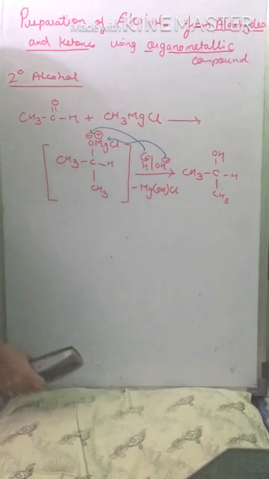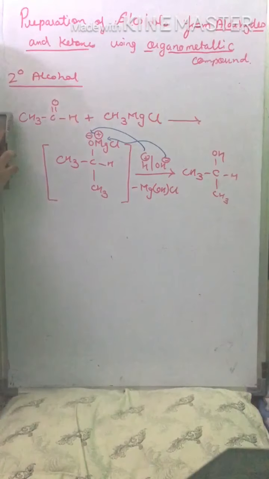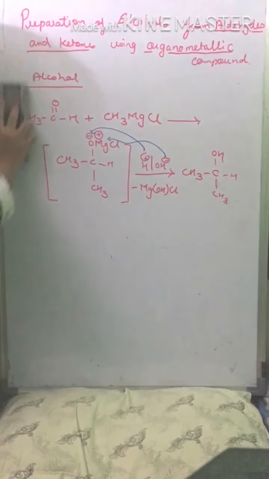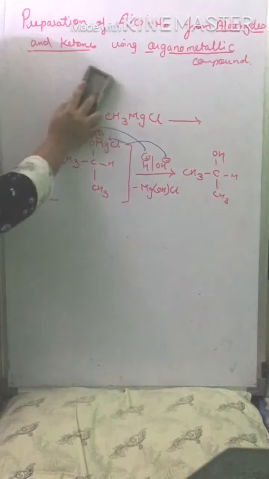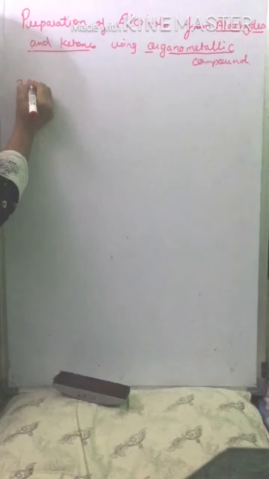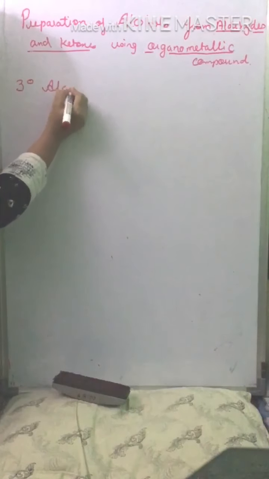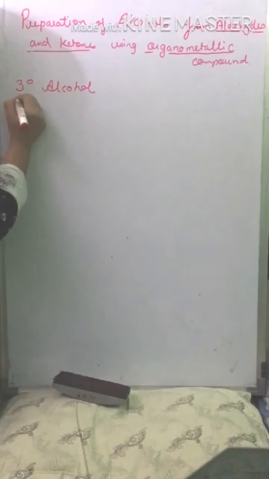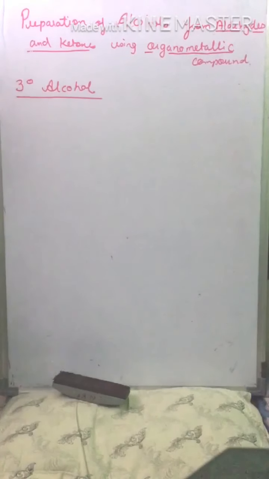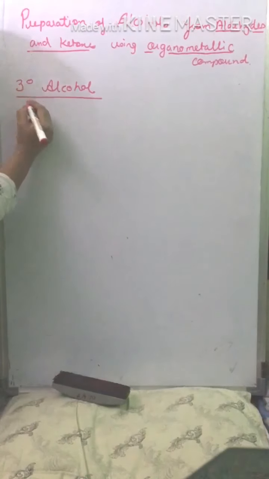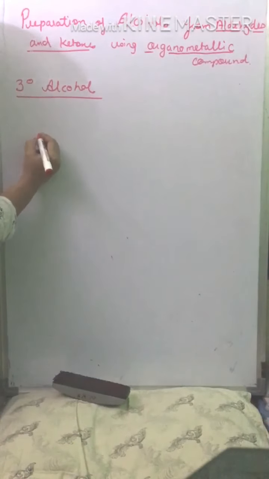Similarly, we are going to prepare tertiary alcohol. Now for tertiary alcohol, we are taking the substrate, that is any ketone.